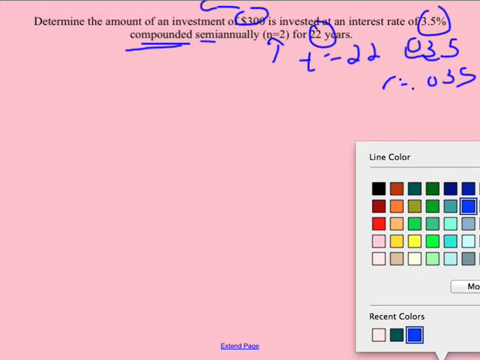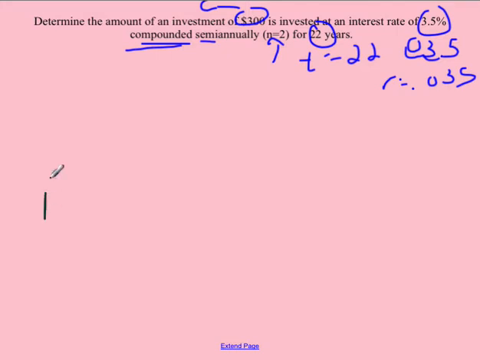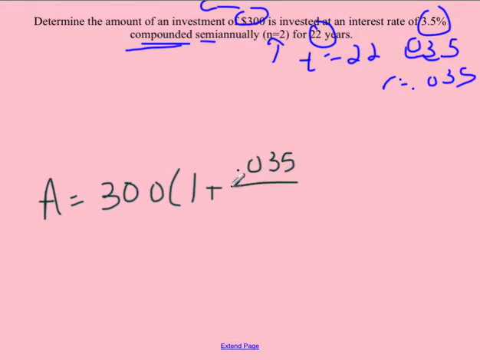So now I'm going to plug it into that formula. My amount is equal to the fact that I'm starting with $300 times 1 plus my rate, which is 0.035, divided by my number of times per year, which is 2, raised to the number of times per year times the number of years.